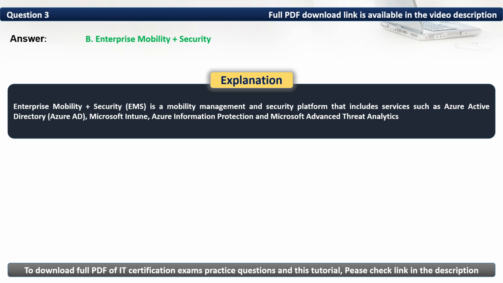Enterprise Mobility + Security is a mobility management and security platform that includes services such as Azure AD, Microsoft Intune, Azure Information Protection, and Microsoft Advanced Threat Analytics.